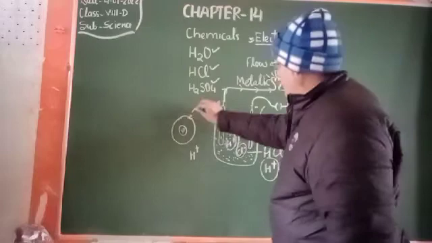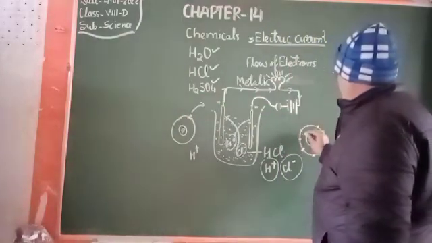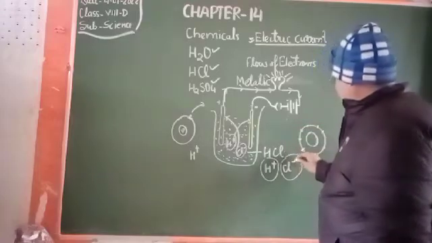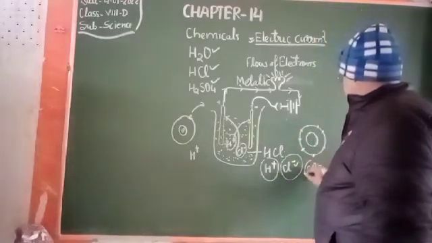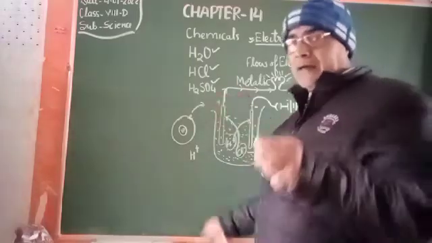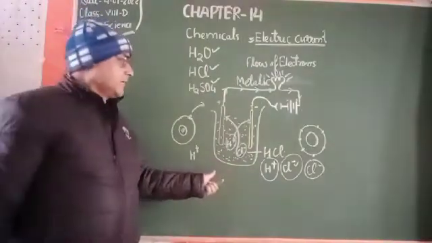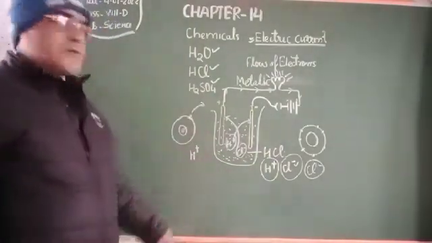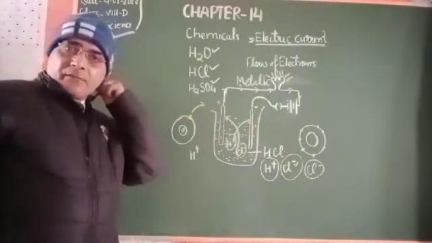The electron emitted from the hydrogen will come to this chlorine, and it will take the 1 electron, so it becomes a chloride ion. So the movement of electrons during the electrolysis of a chemical ensures that there is a flow of current in the chemical.